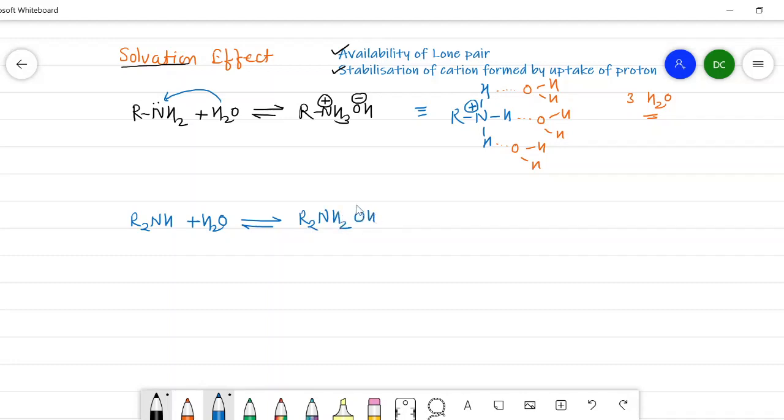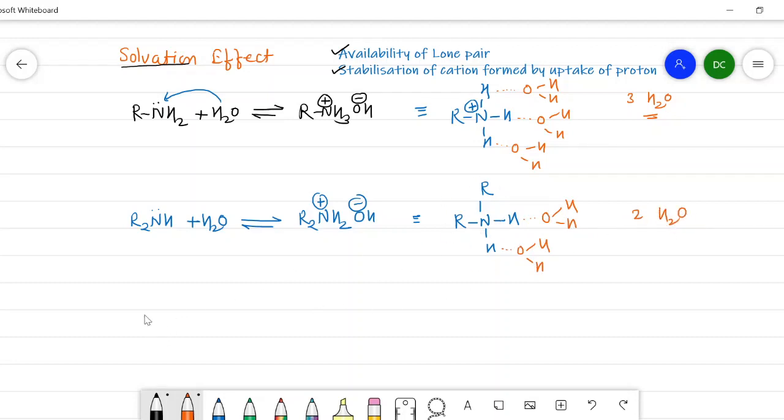R2NH2, a transfer of proton from the water to the secondary amine and the cation is formed. Now I will write the structure of the cation like this. Here I will put R, and there are only two hydrogens in the cation of a secondary amine and they are forming a hydrogen bond with the water. It is nothing but the solvation of the cation by the water, and only two water molecules are involved.